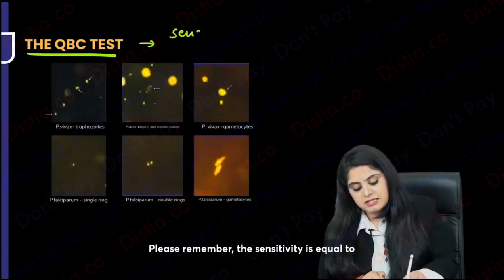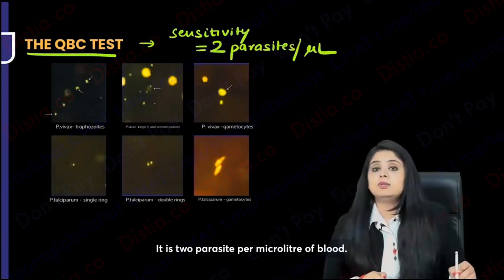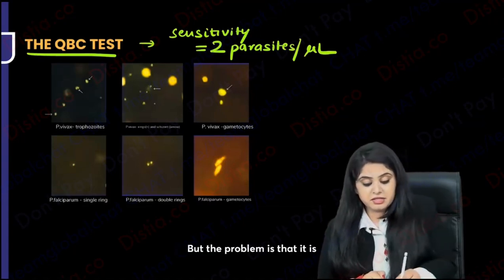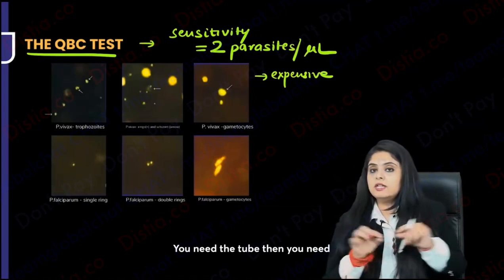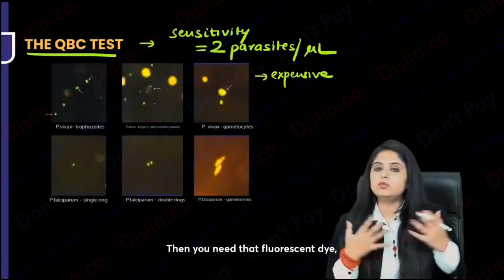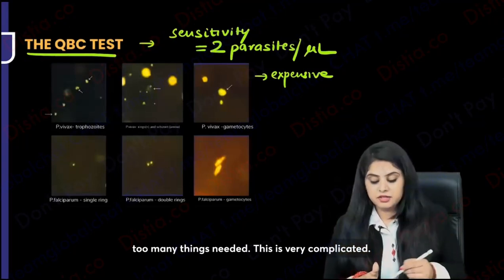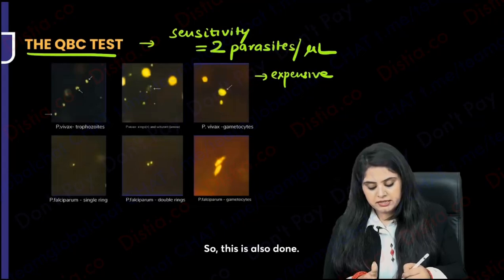Please remember, the sensitivity is 2 parasites per microliter of blood. So it is really sensitive, but the problem is that it needs such an expensive machine. You need that tube, then you need that centrifugation machine, then you need that fluorescent dye, too many things needed. This is very complicated. So of course it is good, but it is definitely going to be a little complicated. So this is also done.